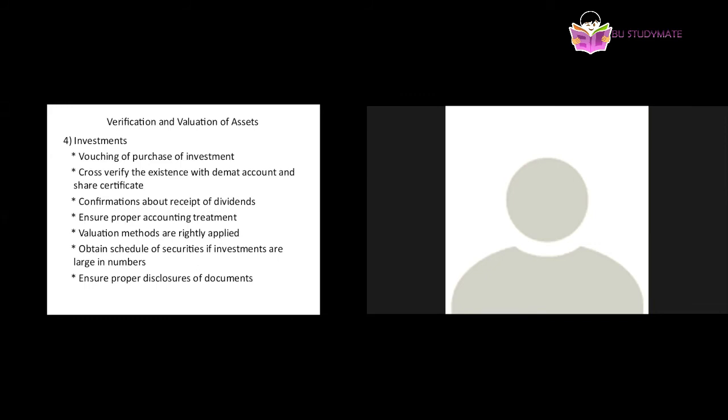Then ensure proper disclosure of documents. Means all the investment related documents will be disclosed, will be presented in the final auditing report. That is ensure proper disclosure of documents. So based on this method, he can do the verification valuation of investment.